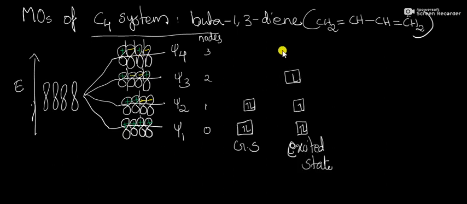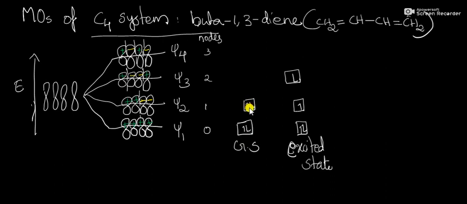We know that buta-1,3-diene has 4 pi electrons. So in the ground state, the 4 pi electrons are arranged according to the Aufbau principle and Pauli's exclusion principle. Psi1 occupies 2 electrons and Psi2 occupies 2 electrons.